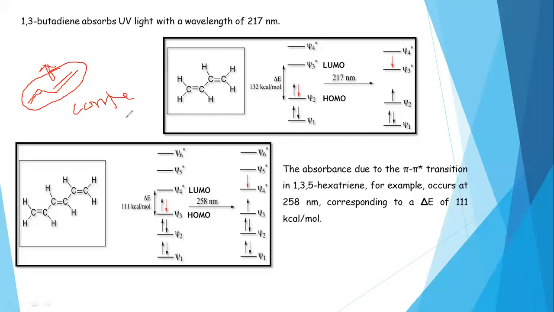So this is delocalization. Let us discuss the reason for the decrease of absorption energy when a molecule is conjugated. We will discuss that later.